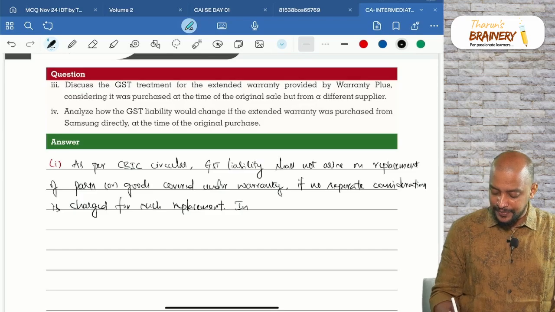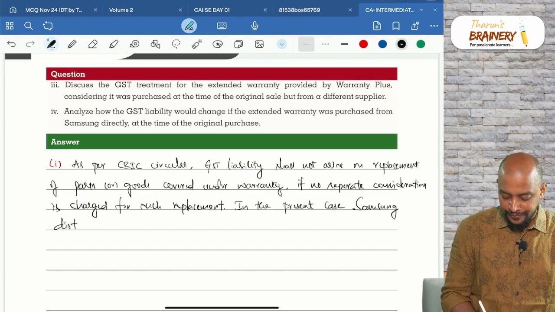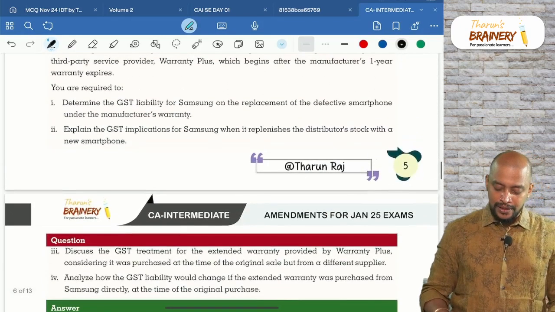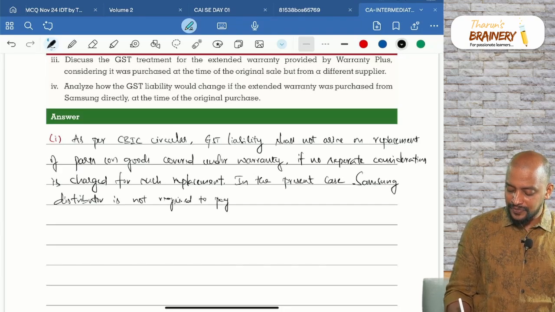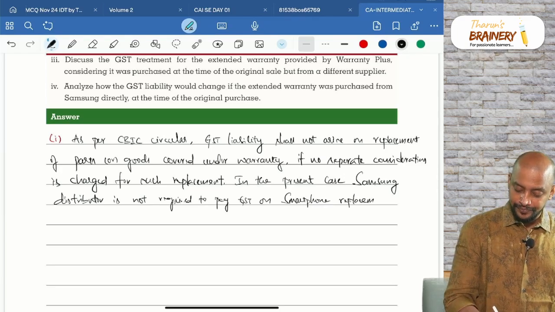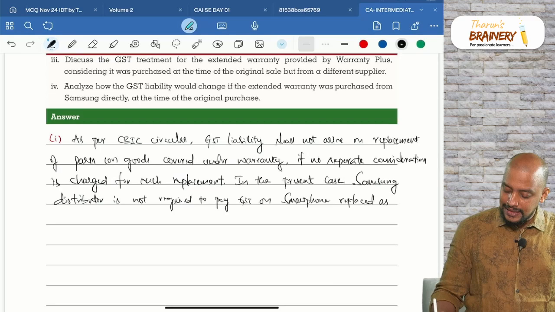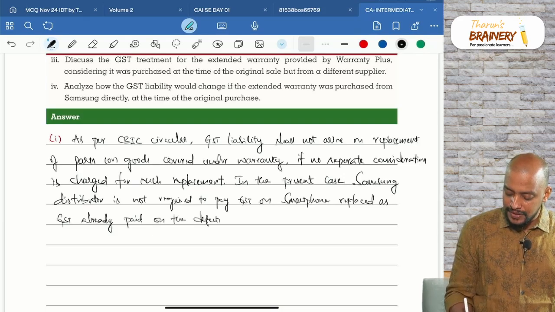In the present case, Samsung distributor is not required to pay GST on smartphone replaced, as GST already paid on the defective smartphone.